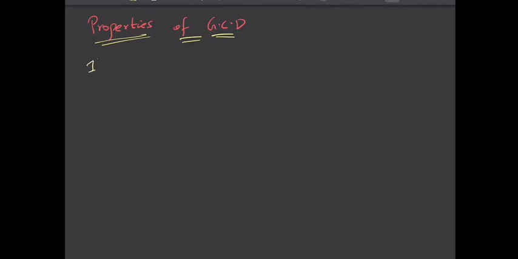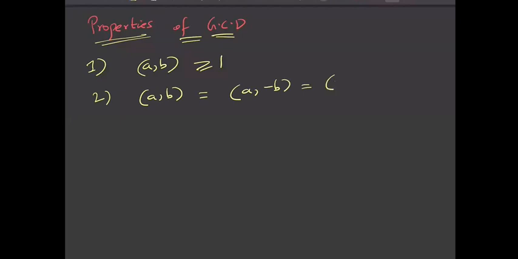So first is nothing but GCD of A comma B is always greater than or equal to 1. That is, we consider only the positive thing as GCD. The negative thing we don't consider as GCD. Second, GCD of A comma B is nothing but GCD of A comma minus B. This is also GCD of minus A comma B, this is also GCD of minus A minus B, and this is also GCD of mod A and mod B.